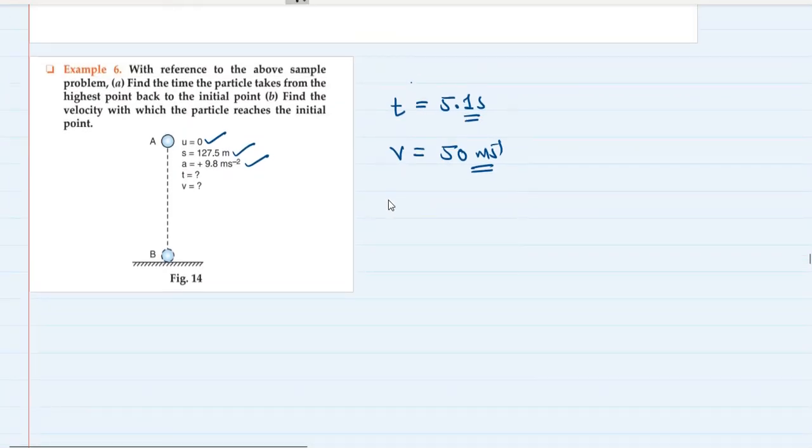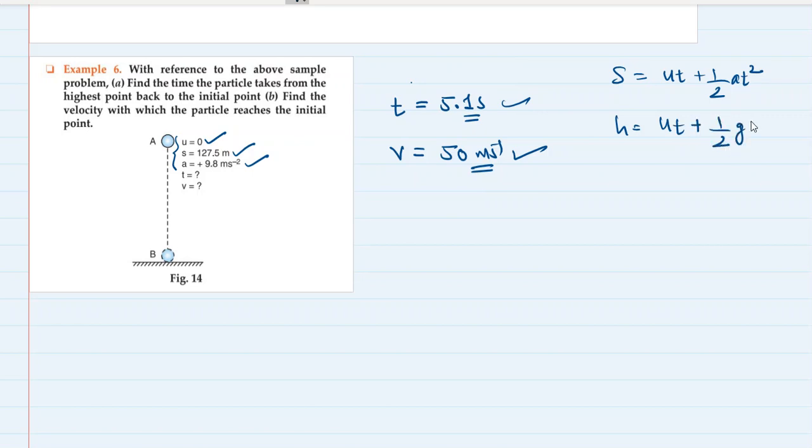But if you don't want to guess both these things, you can use this information, U, S, A or G, whatever it is, and you can find the value of T, that is your time, using the formula S is equal to UT plus half AT square. And see, S is equal to UT plus half AT square will become H is equal to UT plus half GT square.